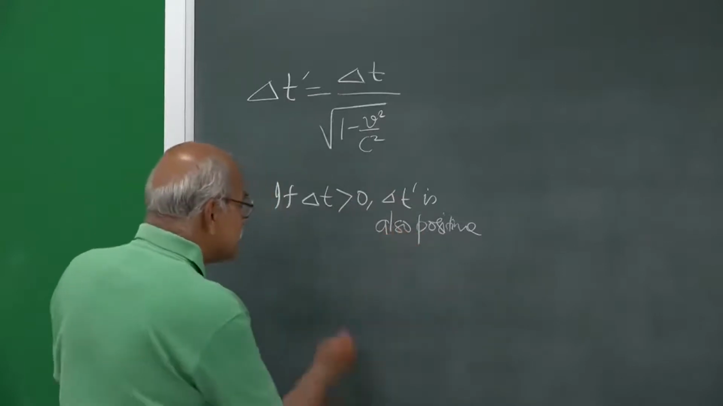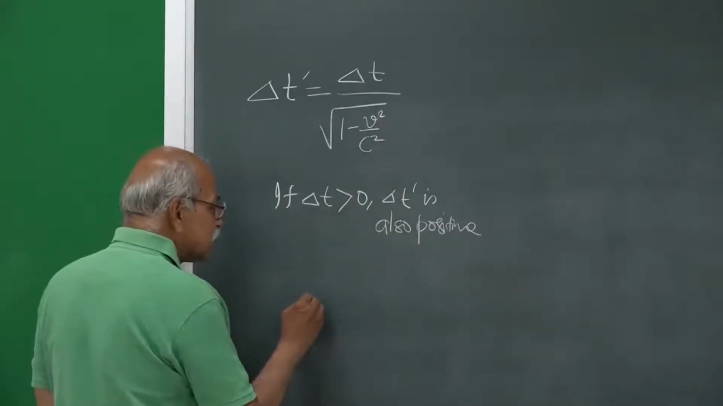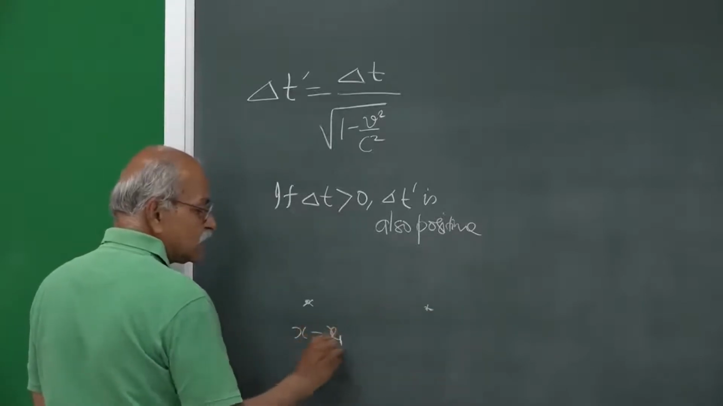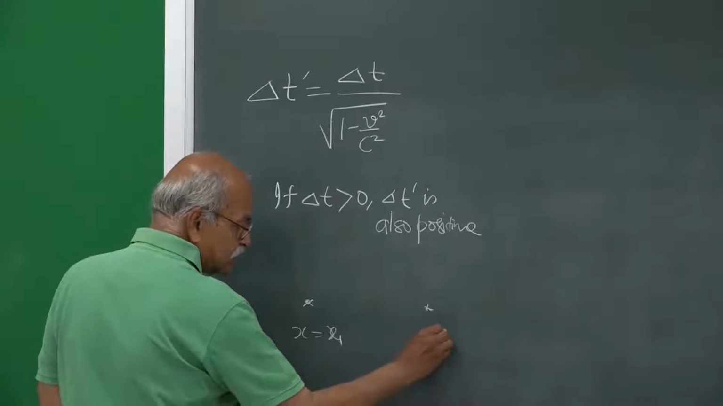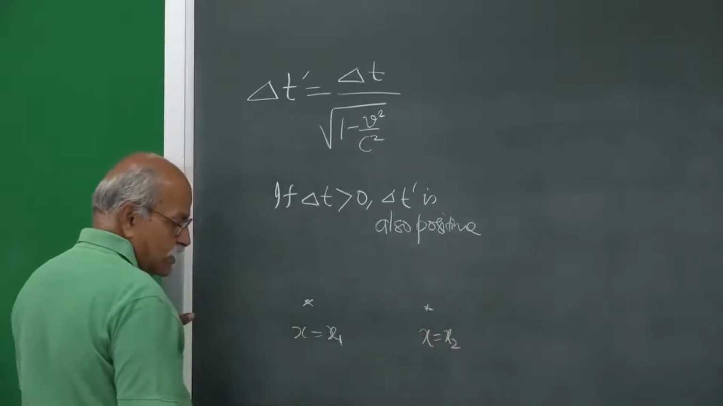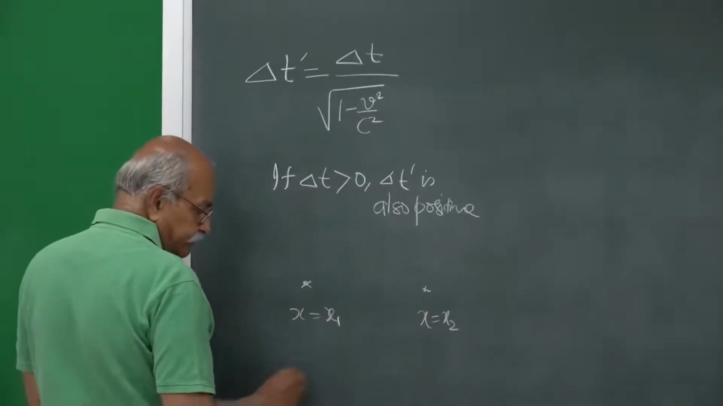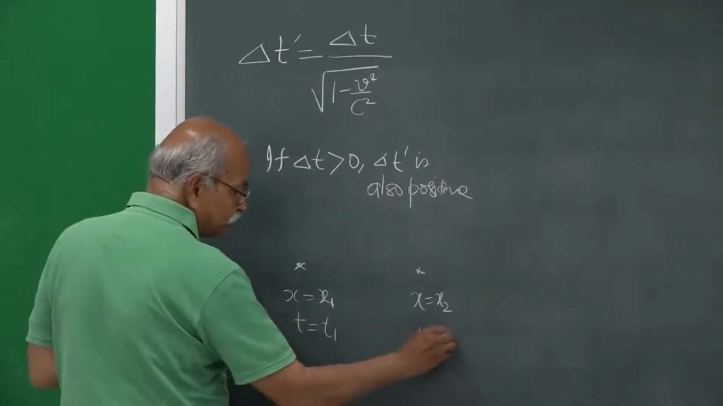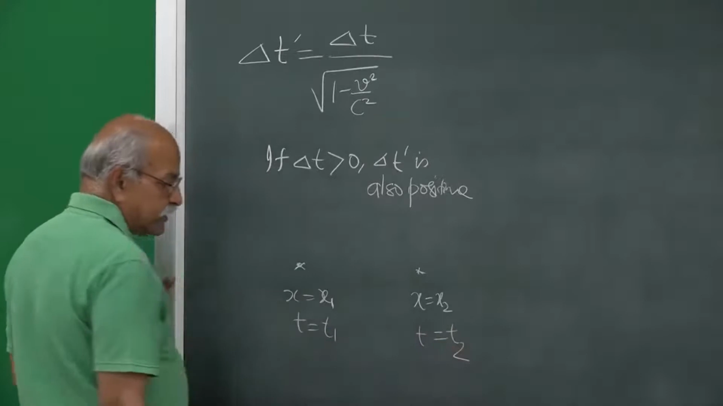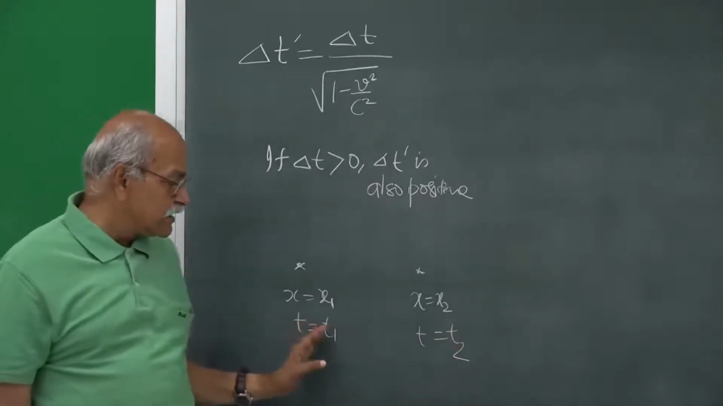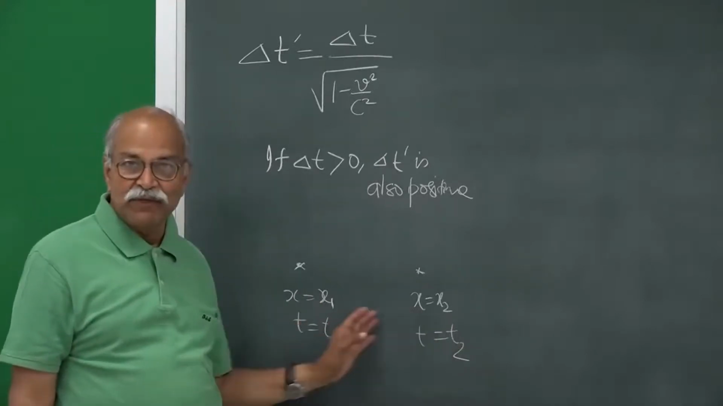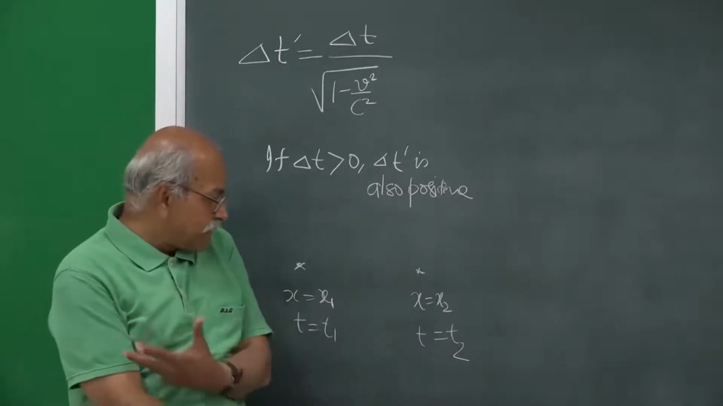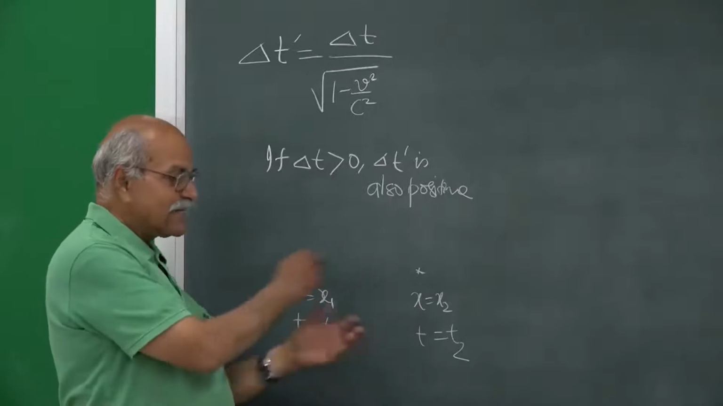If you have two events at different positions, one event is at x equal to x 1, the other is at x equal to x 2, and this is at t equal to t 1, this is at t equal to t 2. So, one event is occurring earlier than the other, t 1, t 2 may be different. So, do I have a frame in which this ordering can be changed?